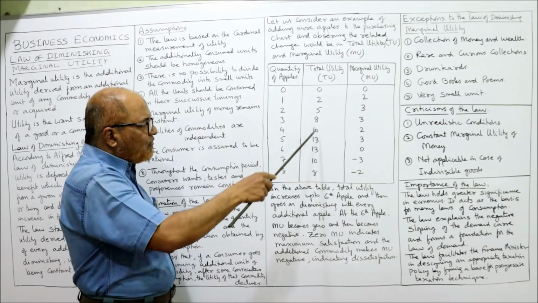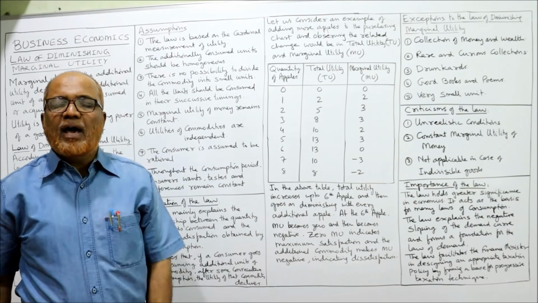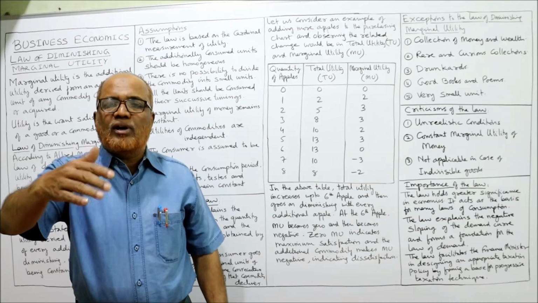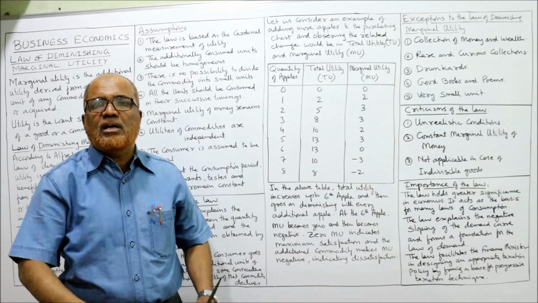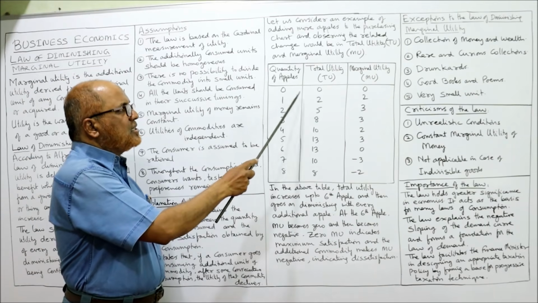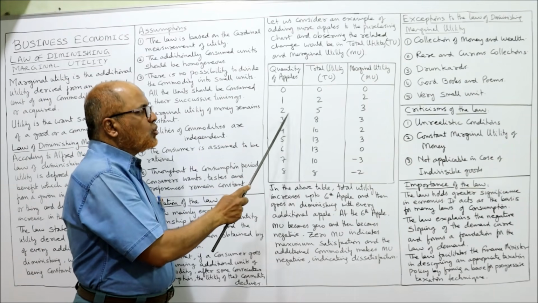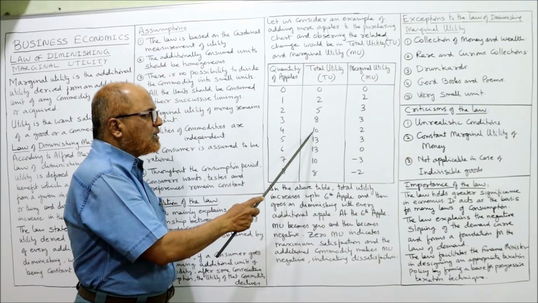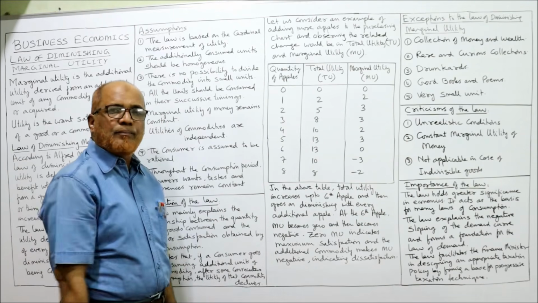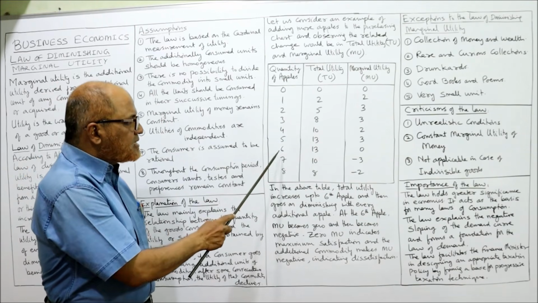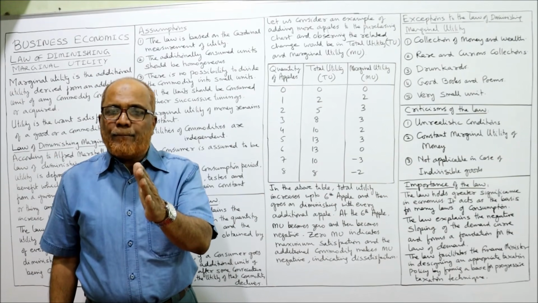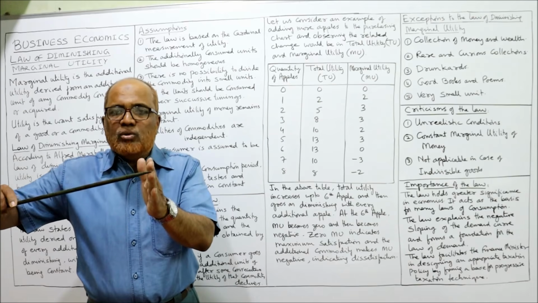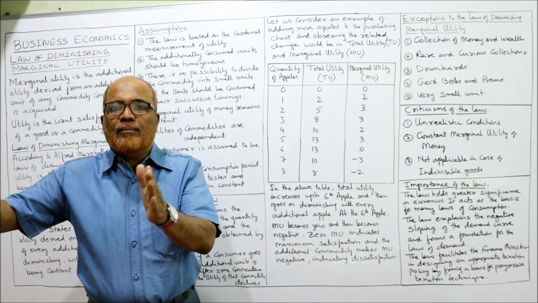Now what do you observe from this total utility? As the number of commodities increases, the total utility also increases. Here you can see 0, 0; 1, 2; 2, 5; 3, 8; 4, 10; 5, 13, the maximum 13; the 6th also 13. That means up to the 6th apple, the total utility is increasing.